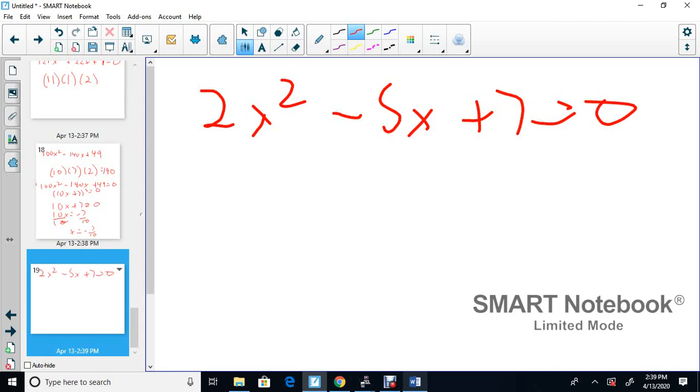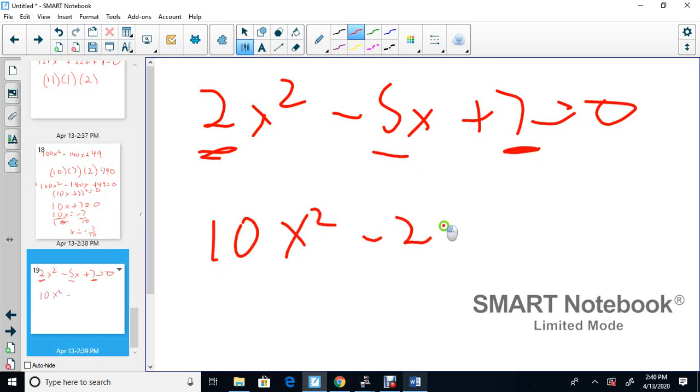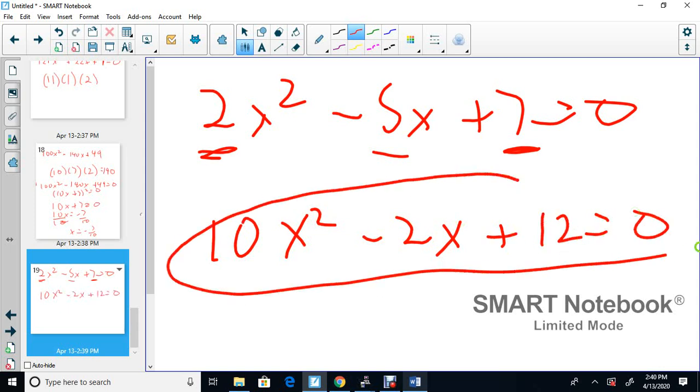Now, if you make these too big, so if you make this really large, that really large, and this one small, you're going to get a negative number. So if you were to put 10x squared minus 2x plus 12 equal to 0, this one will have no answer. If this number is very large and this number is large, you won't get an answer here. If you make the middle number large and the other two small, you'll get two answers.